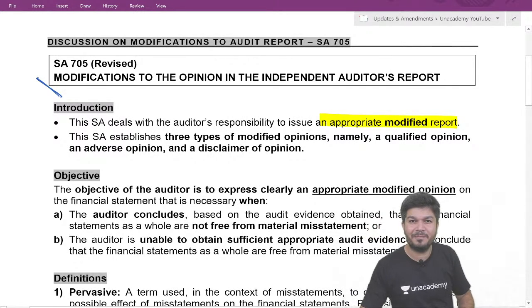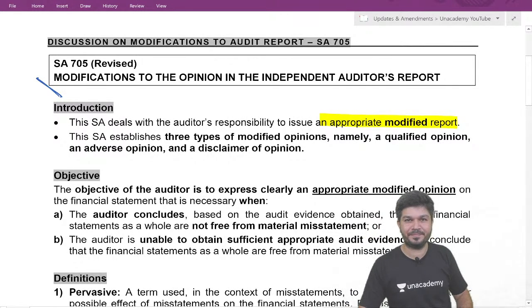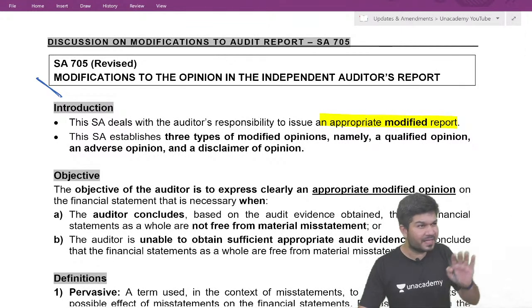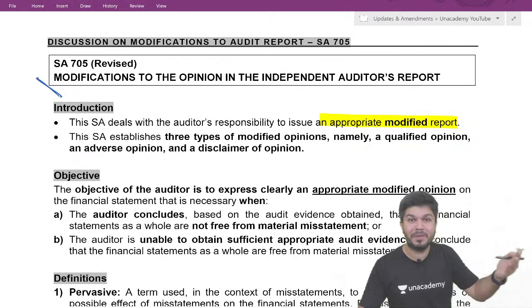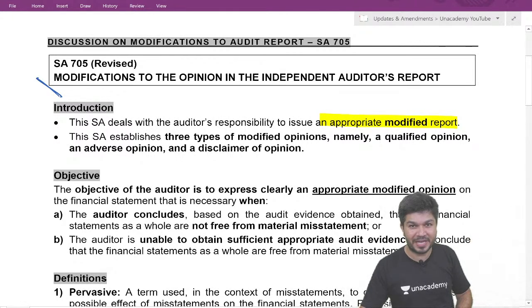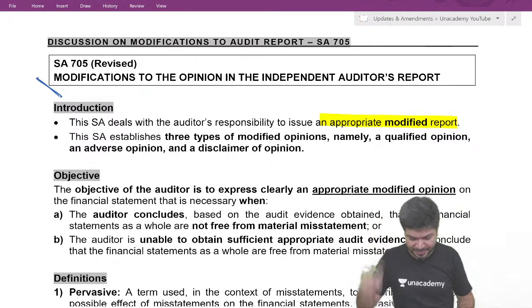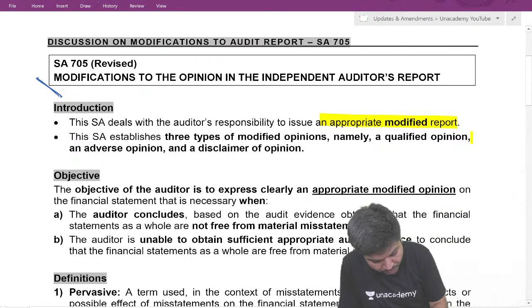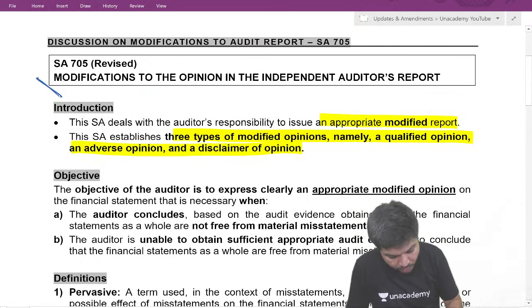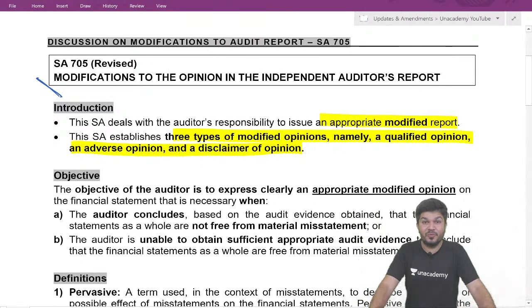Modified reports are of 3 types. Modified report means there are some problems. Three types of modified opinion can be there: either qualified opinion, adverse opinion, or disclaimer of opinion.